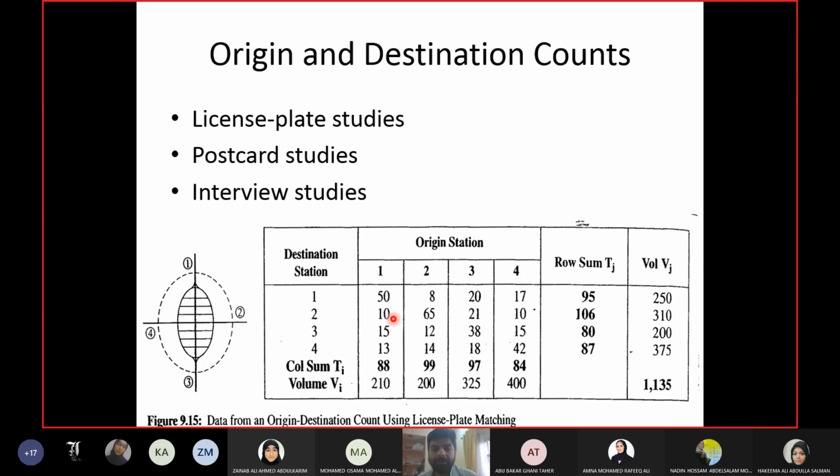10 should be multiplied with the average of the adjustment factors for the first row and second column. 15 should be multiplied with the average of the adjustment factors of the third row and first column. Similarly, 12 should be multiplied with the average of the adjustment factors for the second column and the third row, and so on. Each value should be multiplied with the average of the adjustment factors of its row and column.